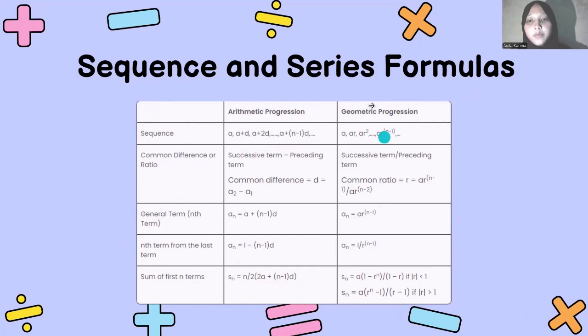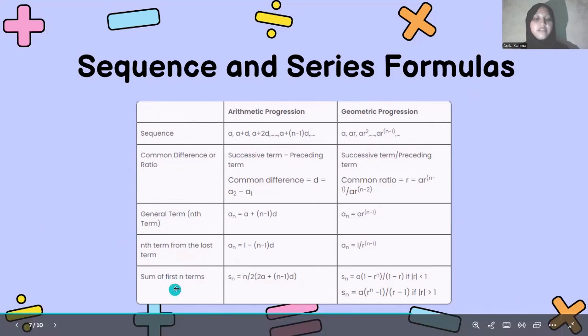For the geometric progression: a, ar, ar squared, up to ar to the power of (n minus 1). And you guys can see the sequence and series formulas here: common difference or ratio, general term or nth term, the last term, and sum of the first n terms.